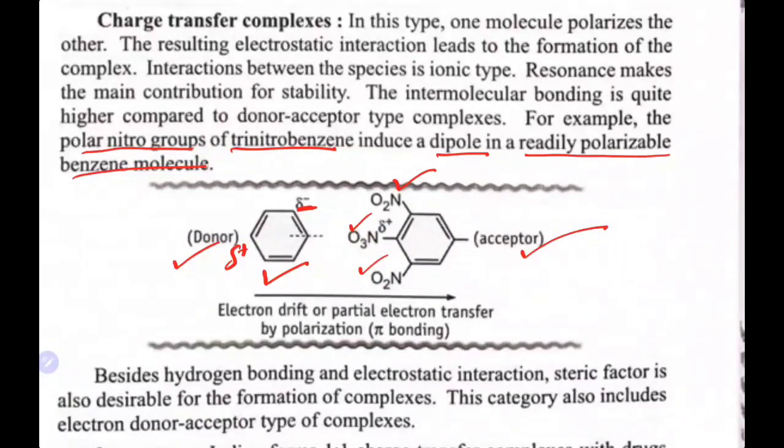Initially benzene does not have any charge, the charge has been induced, hence we call it charge transfer complexes. Now, because negative forms here and positive charge here, they will form an interaction between them and a weaker bond is formed, and this complex is stabilized.